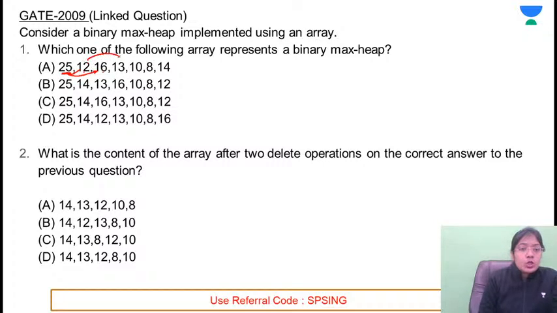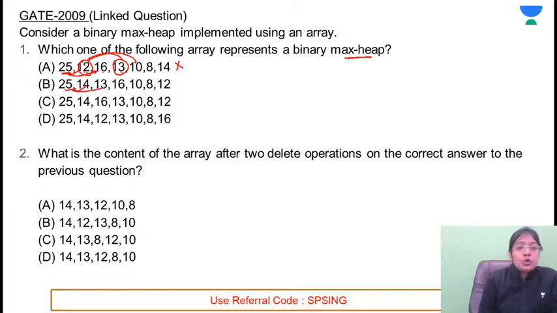12 के children कहाँ पे होंगे? These are 13 and 10. 12 का जो child है, it's the max heap, so 12 का child cannot be 13. So this is not correct. This option A cannot be the answer.